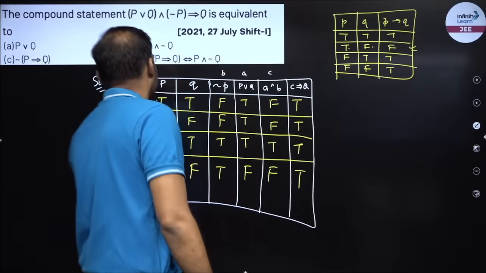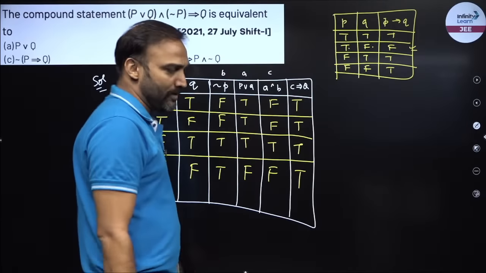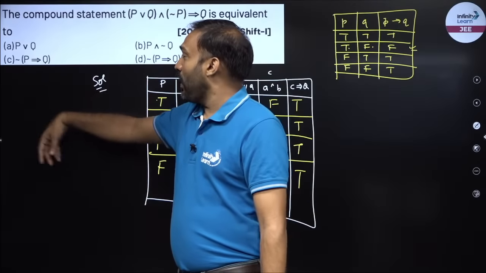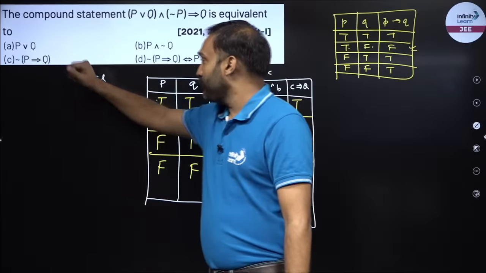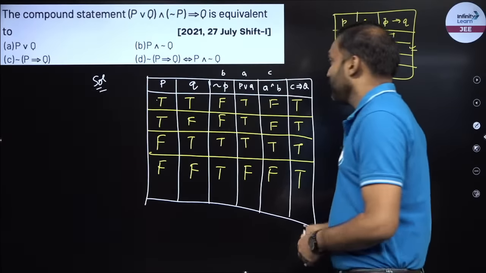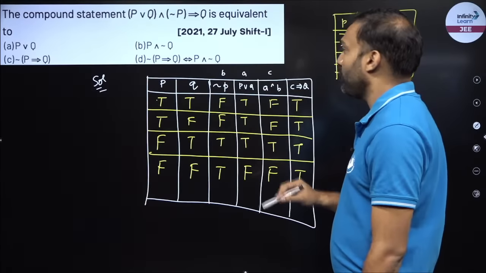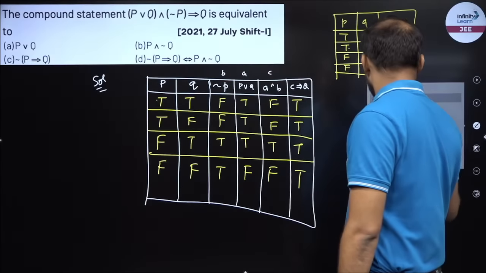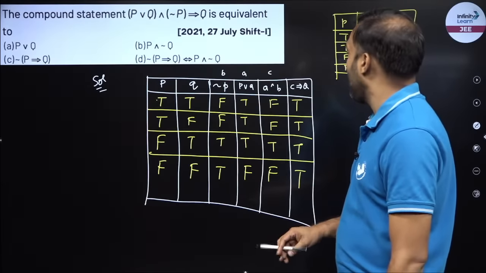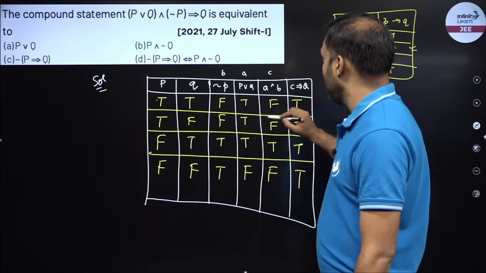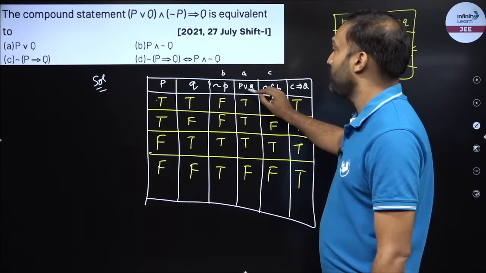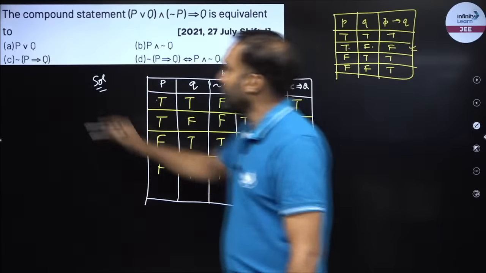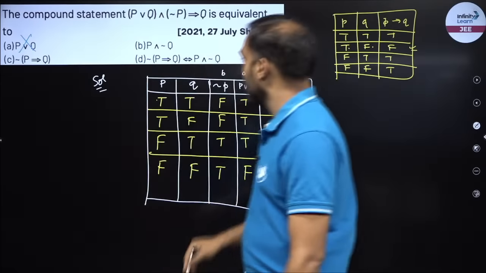Now let us see the options. Now in the options, I don't have a tautology, right? I have 4 different options given, which is P and Q, negation of P if Q, right? And so on. So now I'll check the options. First of all, we need to find out option A. What is option A? Option A is P and Q. So P and Q, I already have P or Q. This is TTF. So I know this is not my answer.